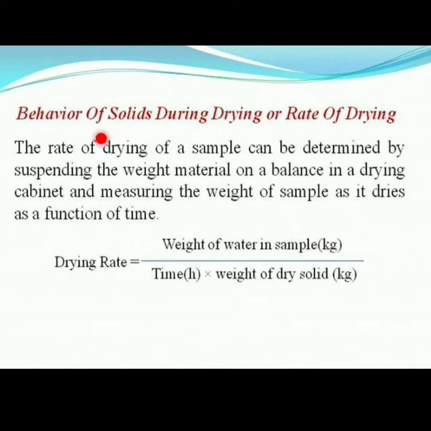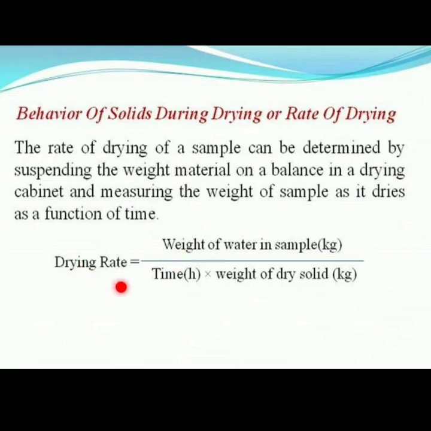The next point is the behavior of solids during drying, or rate of drying. In that, the rate of drying of a sample can be determined by suspending the wet material on a balance in a drying cabinet and measuring the weight of the sample as it dries as a function of time.